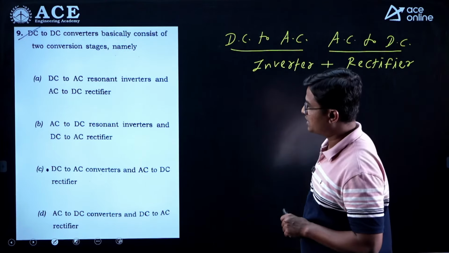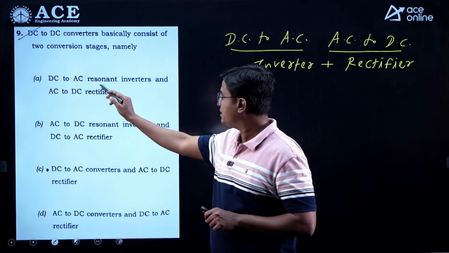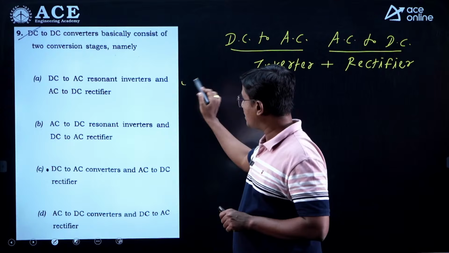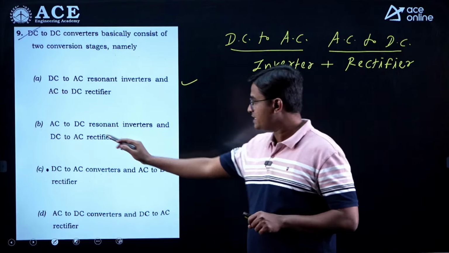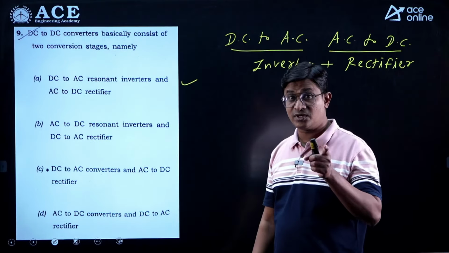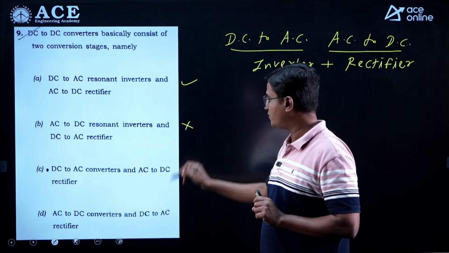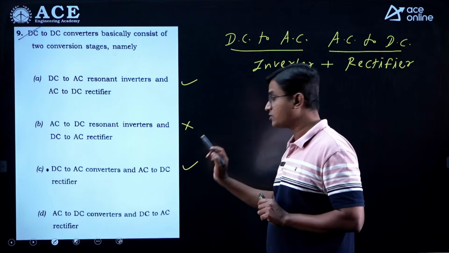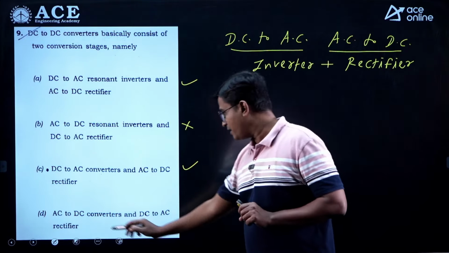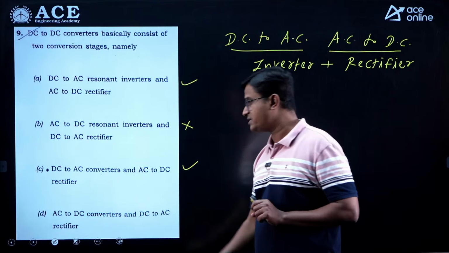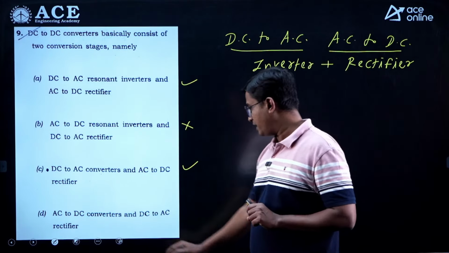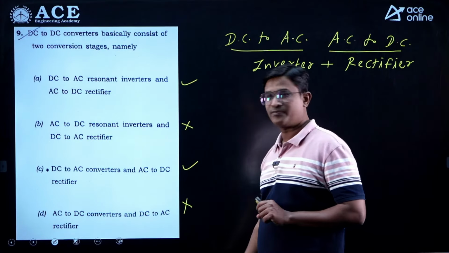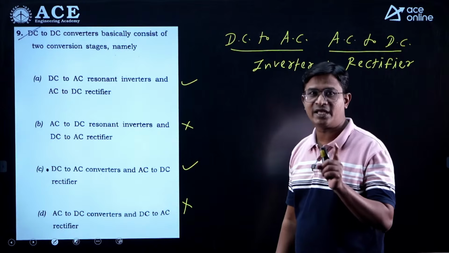But here if you check the options, first is DC to AC resonant inverter and AC to DC rectifier. So this is also a suitable option. And second is AC to DC resonant inverter. AC to DC is not an inverter, so this is not a correct one. DC to AC converter and AC to DC rectifier, yes, this is also a suitable option, right. And AC to DC converter and DC to AC rectifier, right. So here AC to DC is talking, but we want DC to AC first, so this is not correct. So your answer should be either A or C.